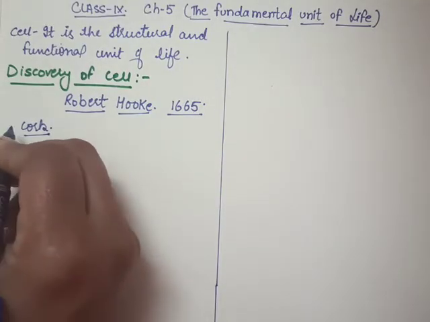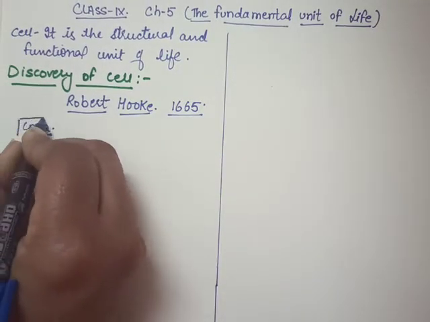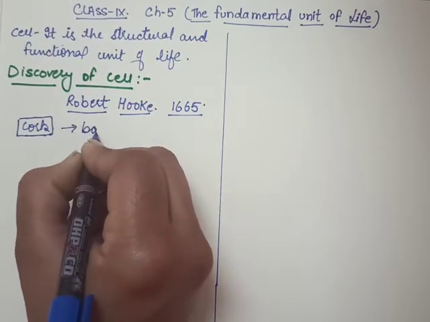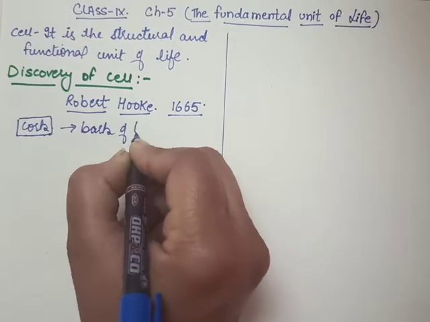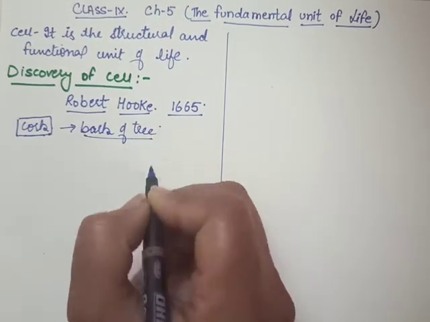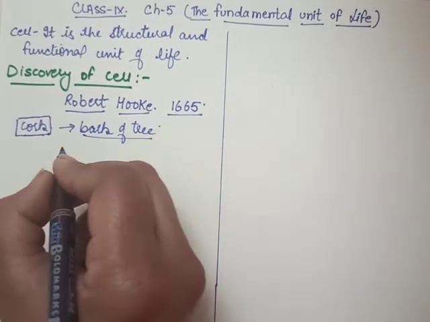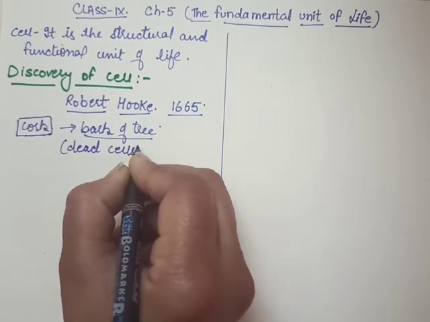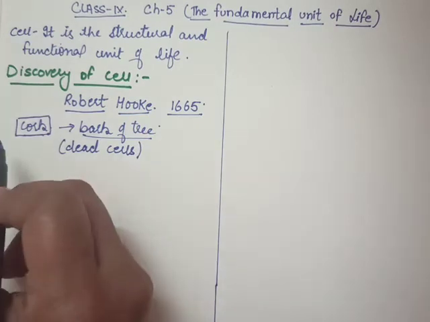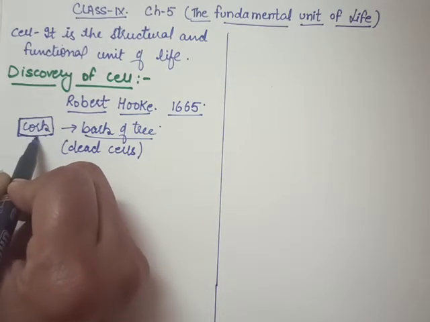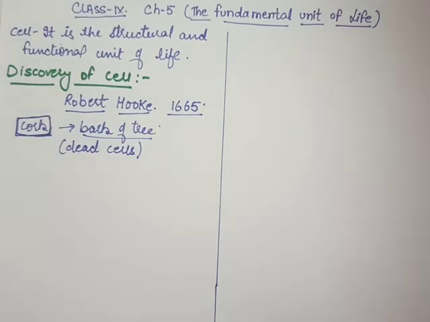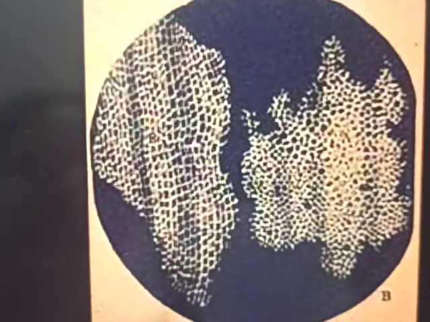Now on observing the cork: it is a thin slice taken from the bark of the tree, the outermost hard covering of the tree, that is made up of dead cells. When a thin slice of cork was observed under the microscope, Robert Hooke observed this kind of structure.